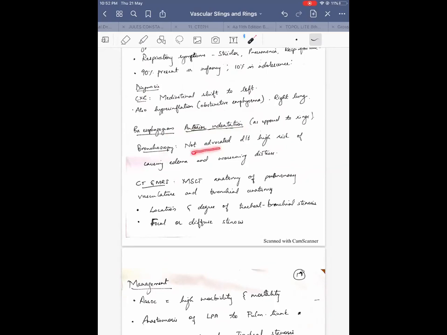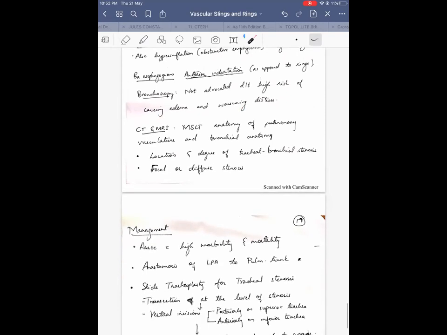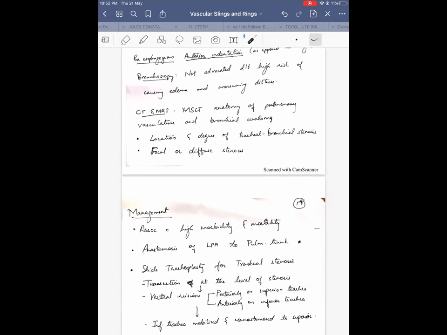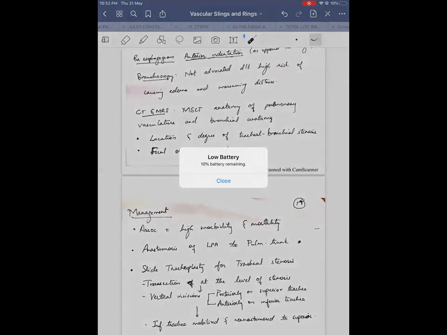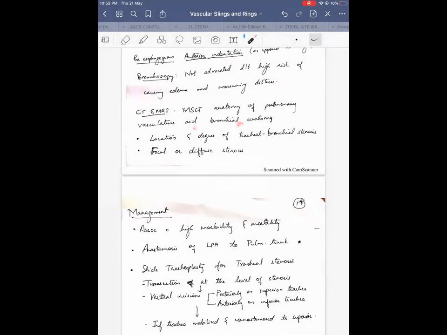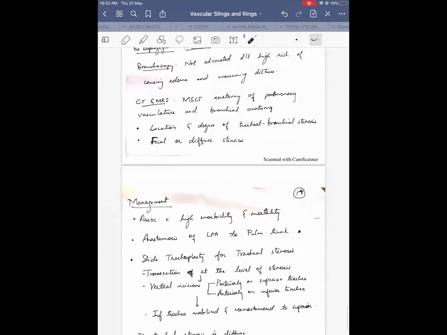Bronchoscopy is usually not advised because there is a high risk of causing edema and worsening respiratory distress in these infants. CT and MRI can help diagnose, and with multi-slice CT, the anatomy of the pulmonary vasculature and bronchial anatomy can be well seen. The location and degree of tracheal and tracheobronchial stenosis should be noted on the CT, and whether the stenosis is focal or diffuse should be noted, because the management depends on that.